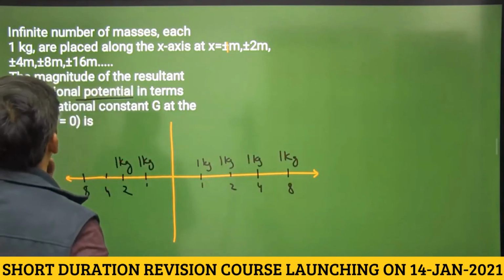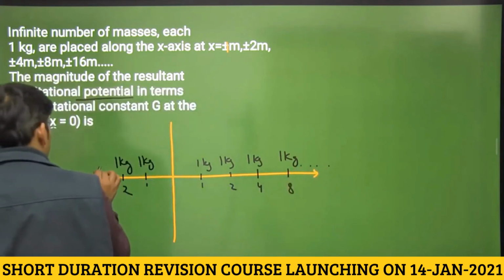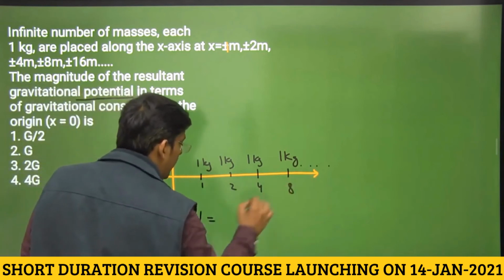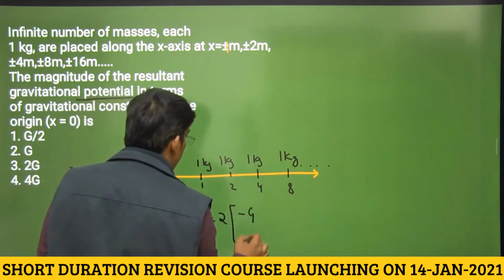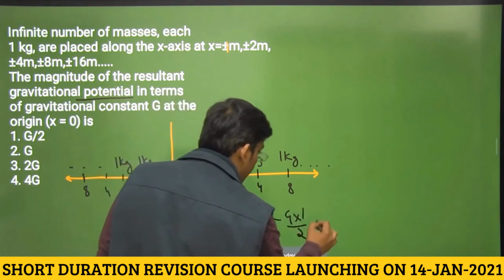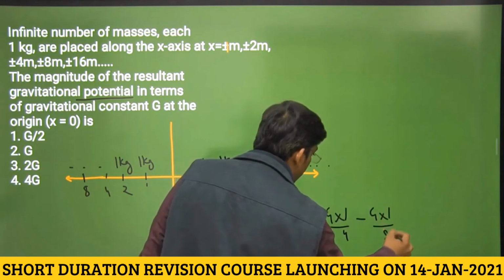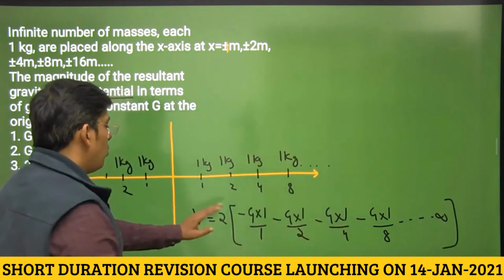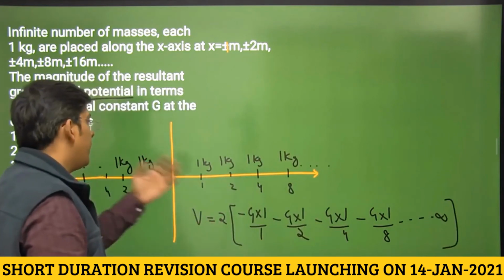So till infinity, is it? Yes, it is till infinity. From here also it is till infinity. So we are going to calculate the potential from one side only, and we will double the value. Minus GM by R, minus GM by R, and so on, up to infinity. Why are we multiplying the value by 2? Because in order to account for both the left hand side and right hand side masses.